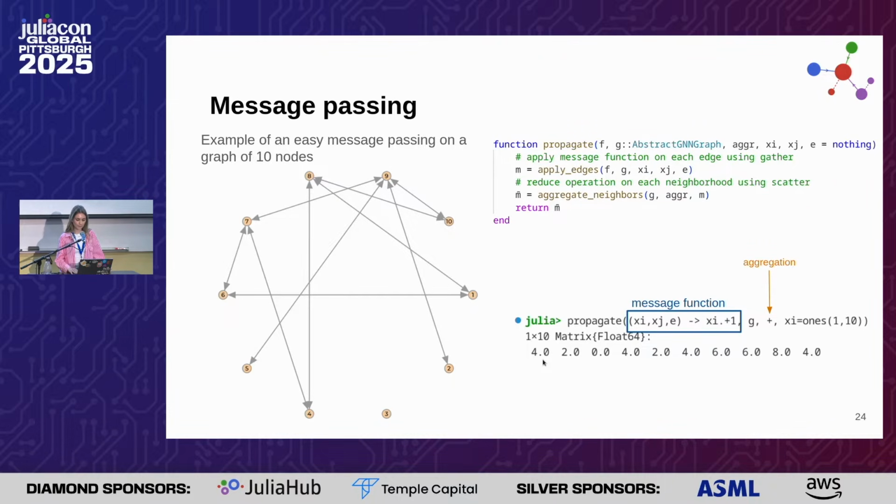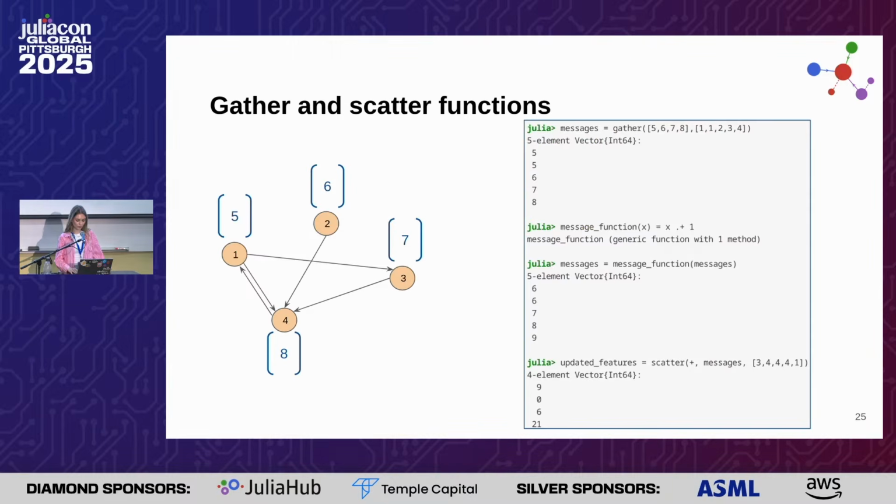In this simple case. And let's see how to create this using gather and scatter. So this is a very simple graph in which we have as features some scalars, 5, 6, 7, and 8. We can create the messages using gather, where the first input vector is the features of the nodes, and then the second is the source of our COO representation.